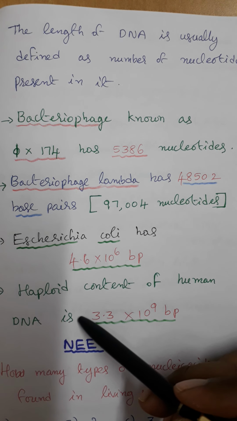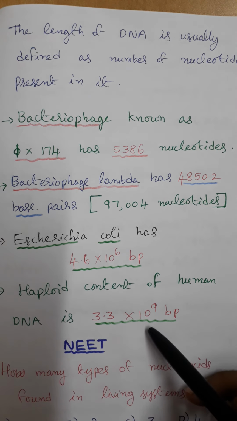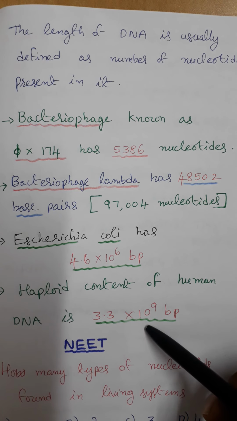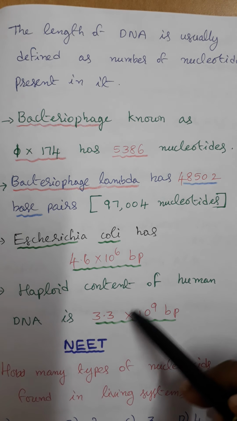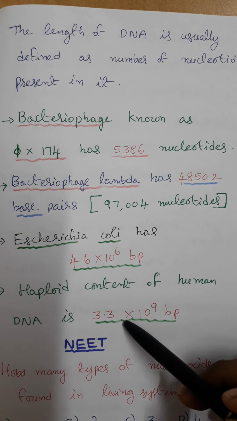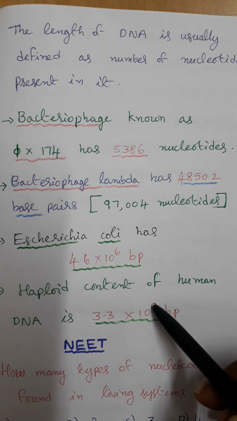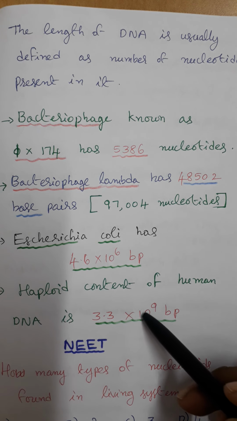The haploid content of human DNA is 3.3 into 10 to the power of 9 base pairs. Haploid content is present in gametes, male gametes and female gametes.